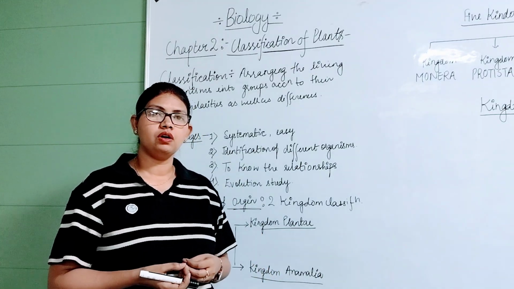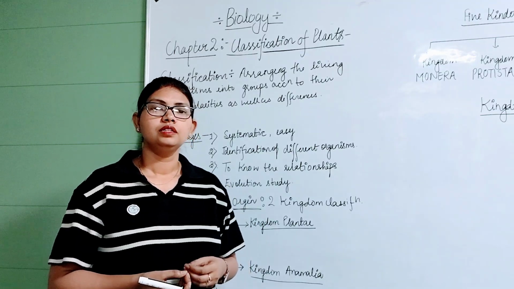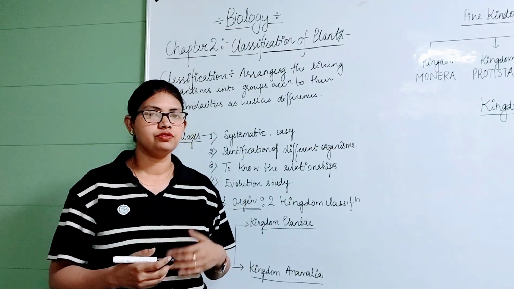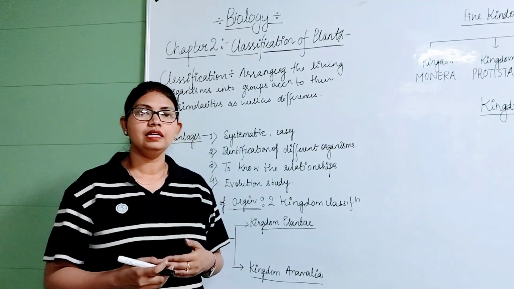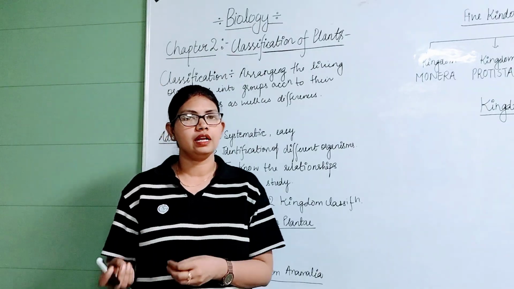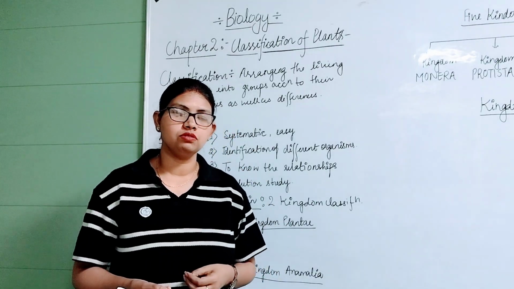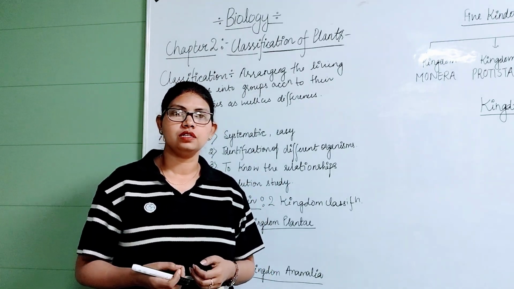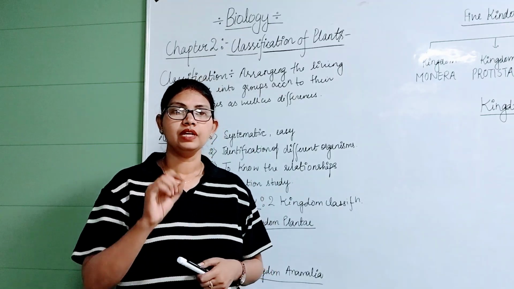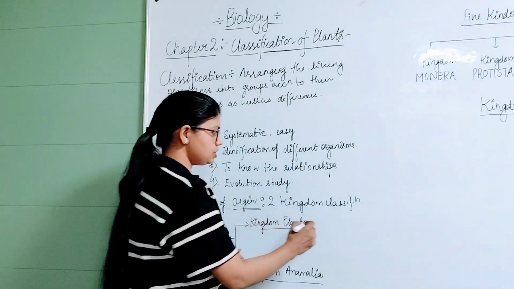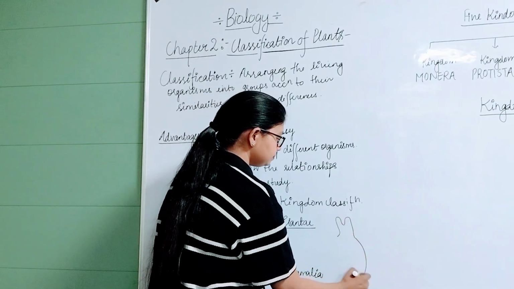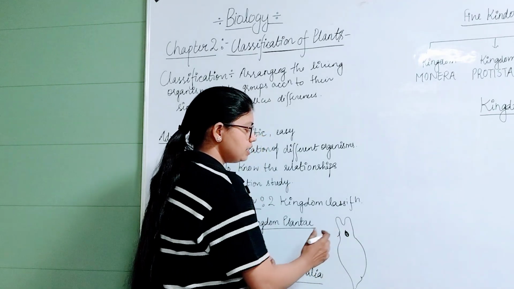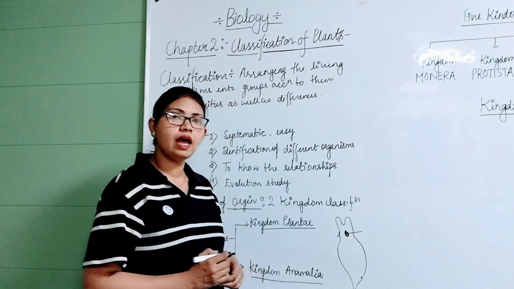And some other organisms also, for example the protozoans such as Euglena. Euglena has chlorophyll, which is a characteristic of plants, while it does not have the cell wall, which is a characteristic of animals, because animals also do not have the cell wall. And Euglena also has one characteristic of animals, that it has the eye spot. So the structure of Euglena was like this. It has the eye spots, and this eye spot indicates the characteristics of animals.